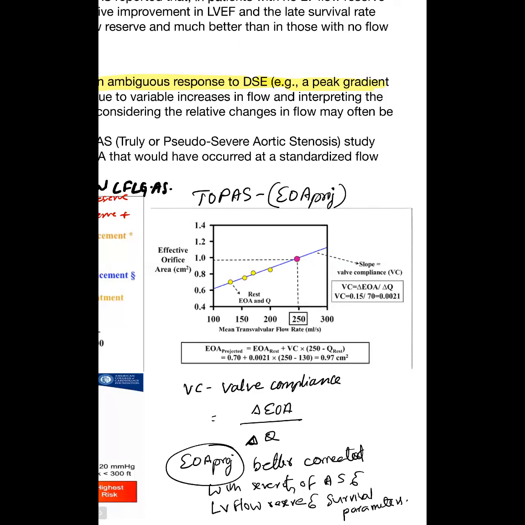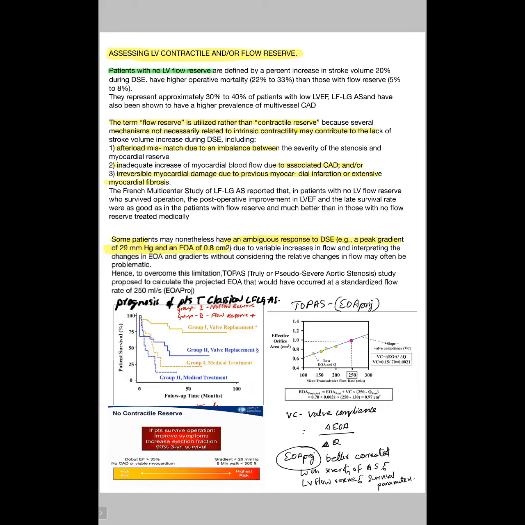Some studies have taken 1.2 as a criteria. Most of the studies have taken 1 as a criteria. Suppose baseline area is 0.9, and with low dose dobutamine the area goes to 1.4. Then I think we can classify it as a pseudo severe AS, yes. Pseudo severe AS, 1.2.